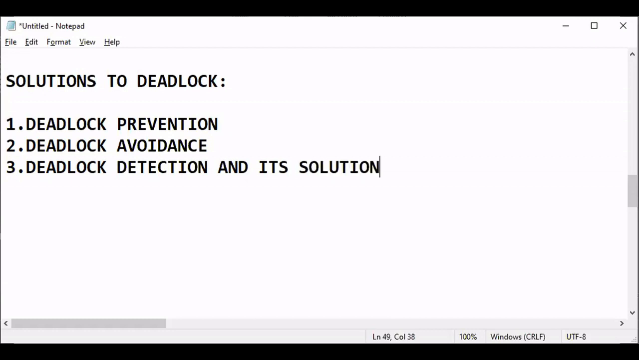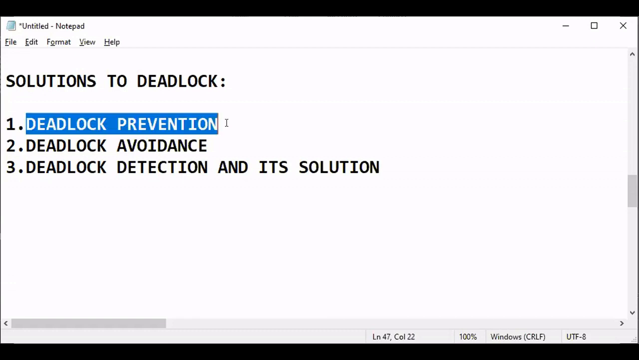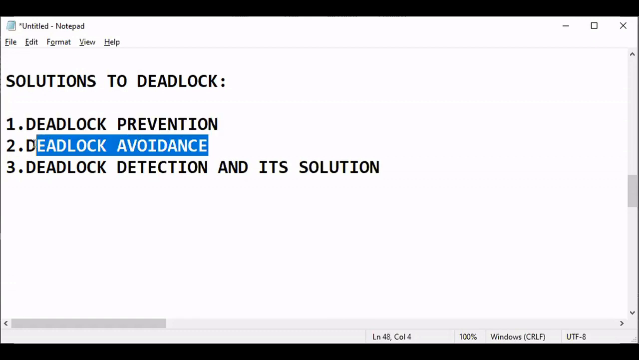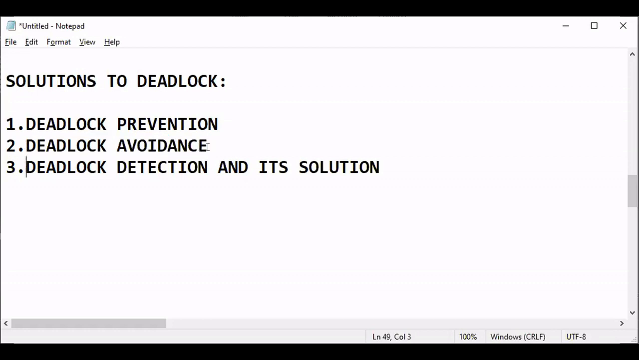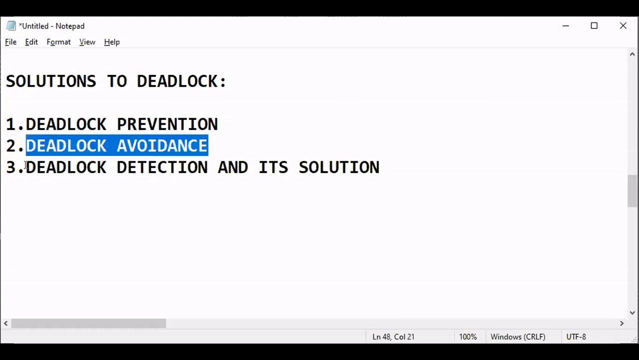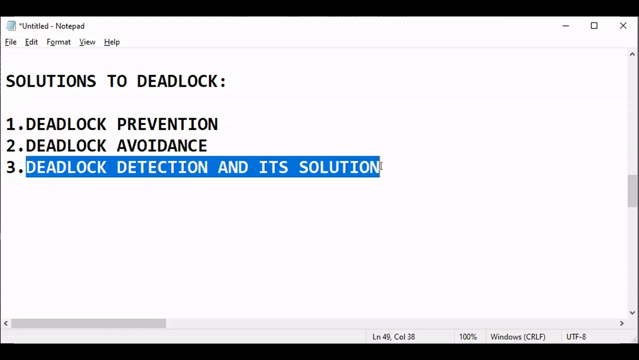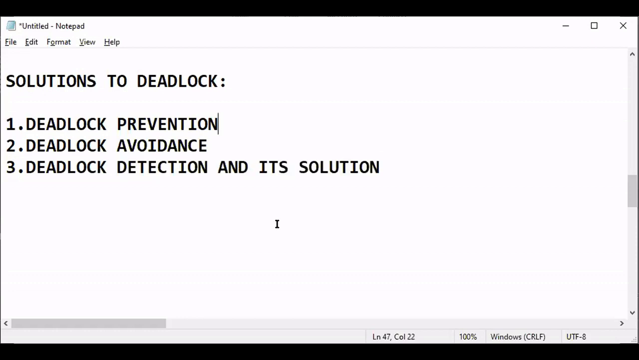So out of these three, the first two are before deadlock. This one is also before deadlock, like keeping the room temperature right. Then the next is deadlock detection and solution. Now I'm first covering deadlock prevention.